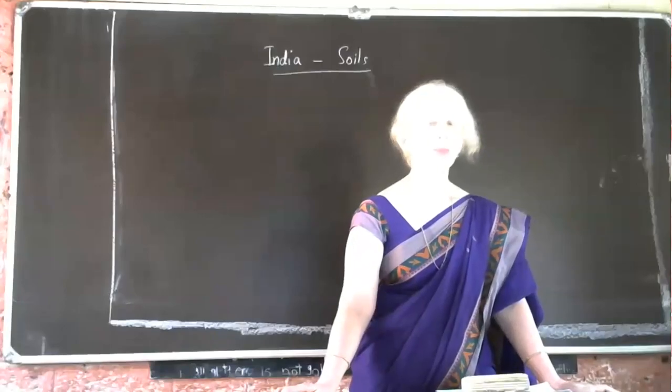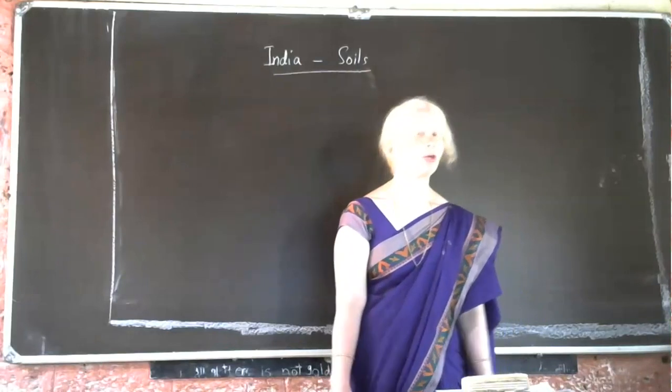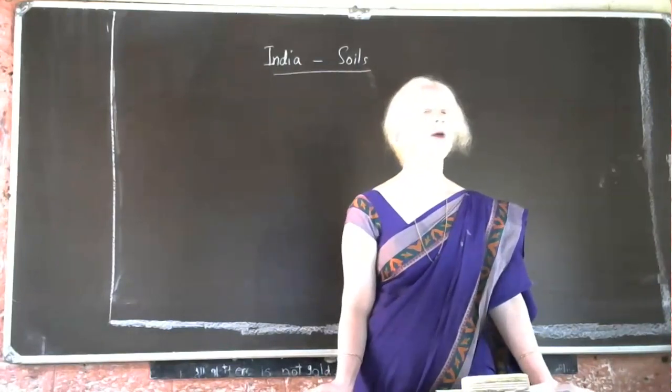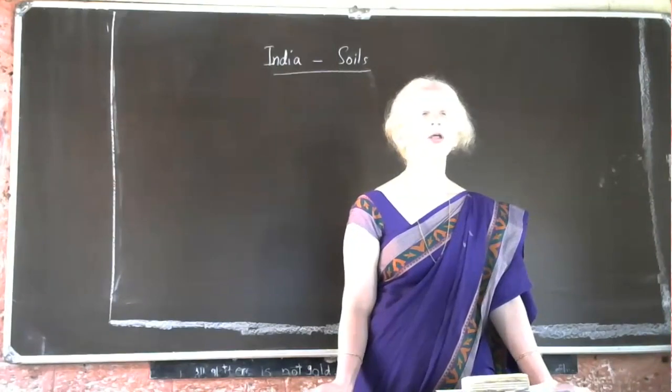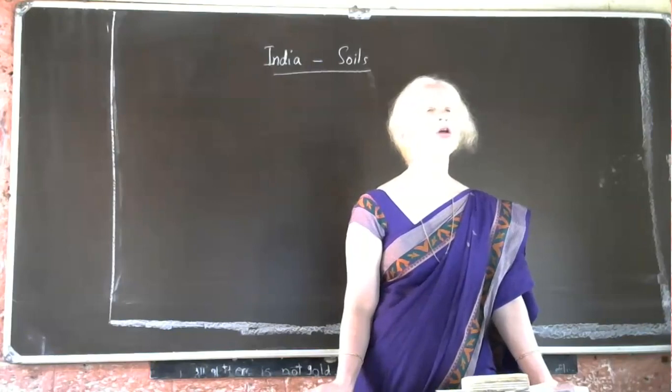So we are discussing black soil, no? So how is black soil formed? That we have seen. Black soil is formed by the weathering of basalt rock. Okay. Then next one is, what are the important features of black soil?